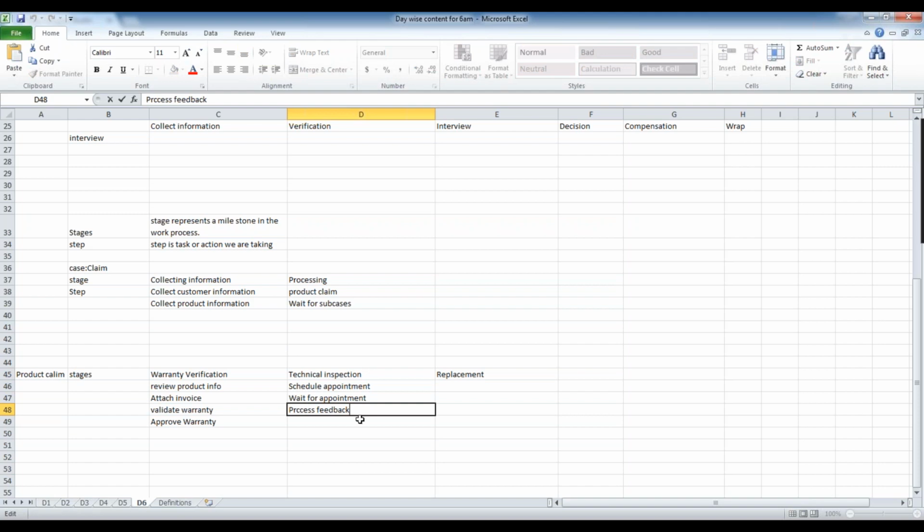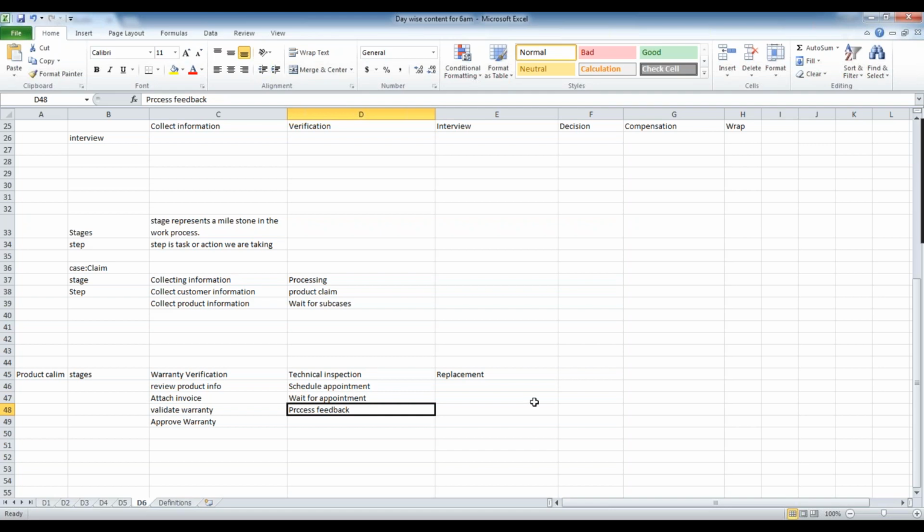Whatever comments you want to give should be displayed only at the time of the technical visit, whatever the scheduled time I have given for you, the appointment given for you. Only at that time, after that only, the screen will be displayed. So even if you log in and open the case, you cannot get the screen. You need to wait until that point. That is why we have to make the case wait until then, and then it will go automatically.